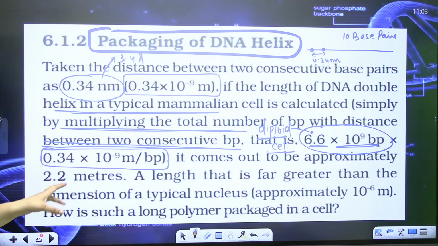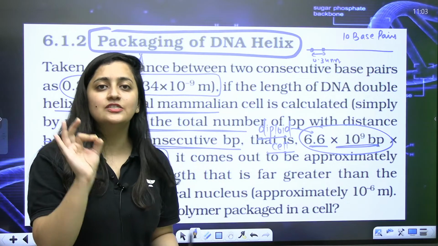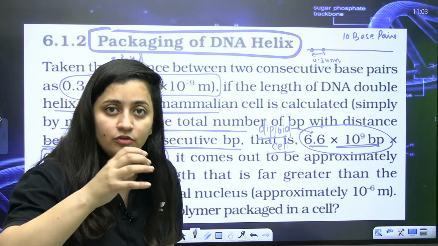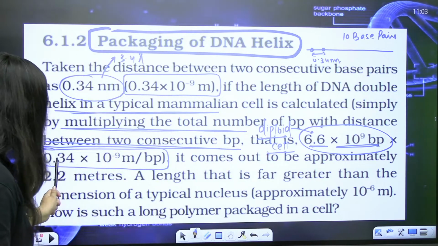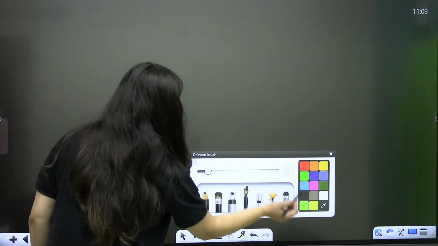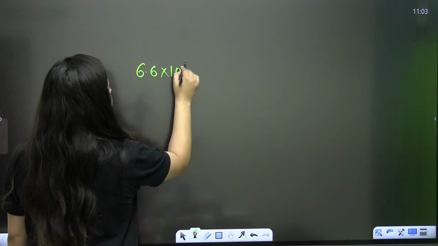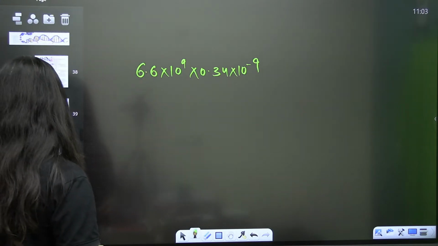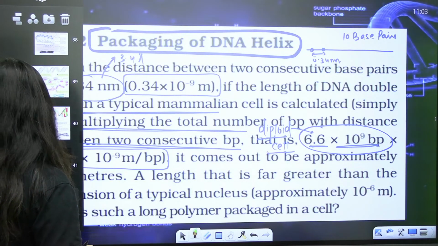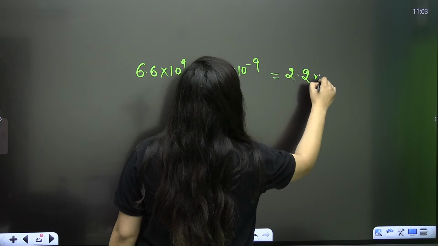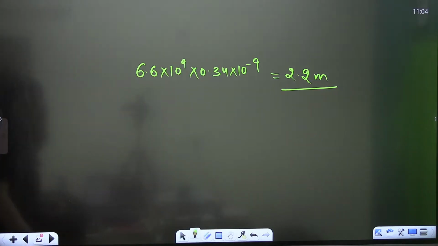We are checking it in meters. So 6.6 into 10 raised to power 9 base pairs are present in human DNA, and I need to check the length of the DNA. So I'm multiplying it with 0.34 into 10 raised to power minus 9 meter. After calculating, it is 2.2 meter. Human DNA is 2.2 meter.